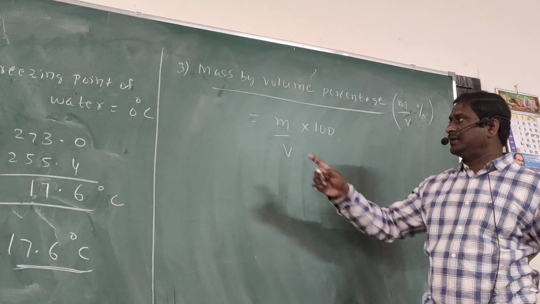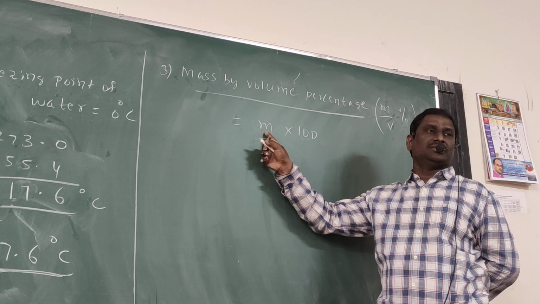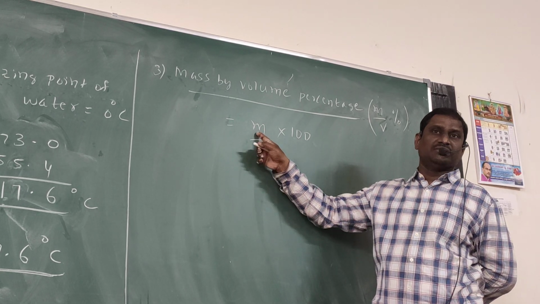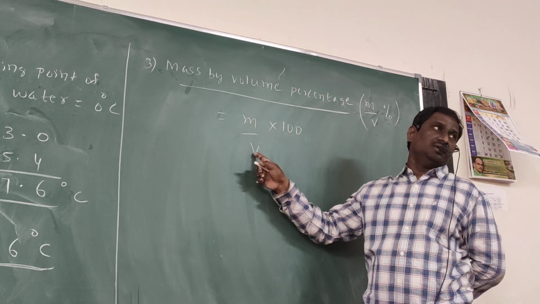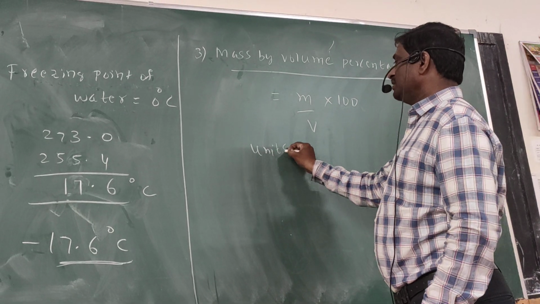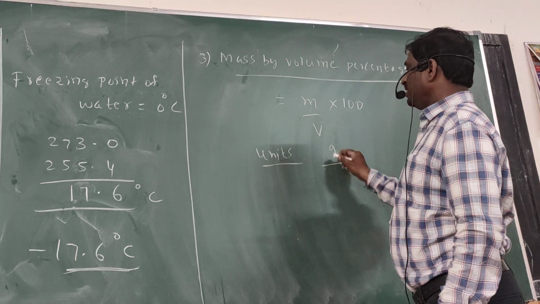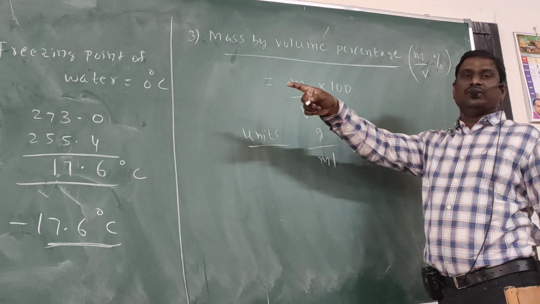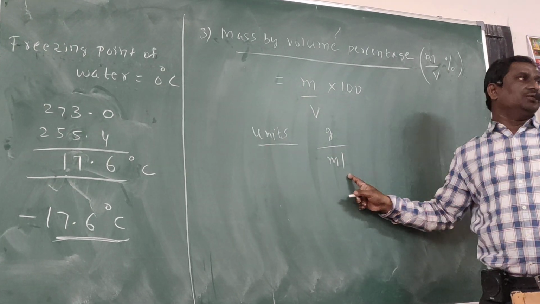Into 100. That means mass we should take in grams and volume we should take in ml. Both we will consider here: the mass of the beaker and the volume of the beaker also. That's why units will be there. What will be the units? Mass units is gram. Volume units is ml. So gram by ml is the units.